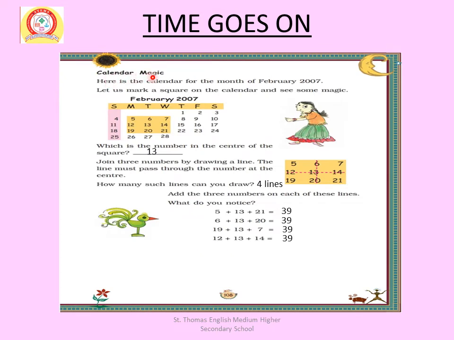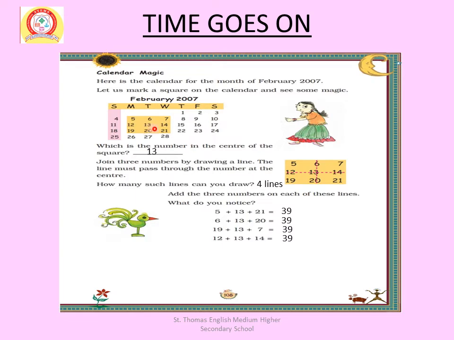Calendar magic. Here is a calendar for the month of February 2007. Let us mark a square on the calendar and see some magic. Here is a square in this calendar. So, which is the number in the center of the square? In the center of the square, that is 13.